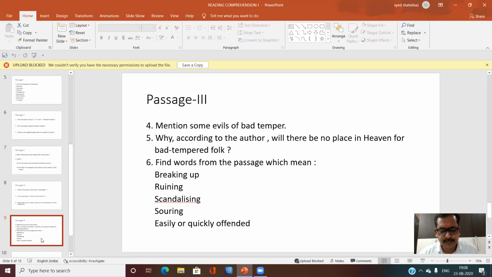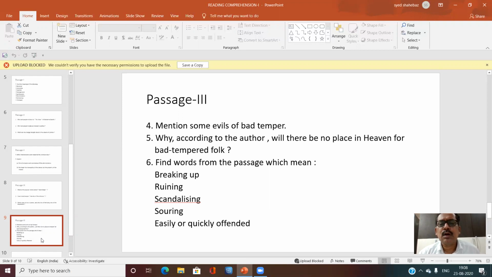It spoils life, breaks up communities, and destroys the most sacred relationships. The relationships among people are destroyed by this bad temper. Devastate homes: homes are destroyed, devastated. Wither up men and women: men and women are withered up. They have become characterless because of bad temper. And take the bloom of the children: children no more remain innocent because of this bad temper.